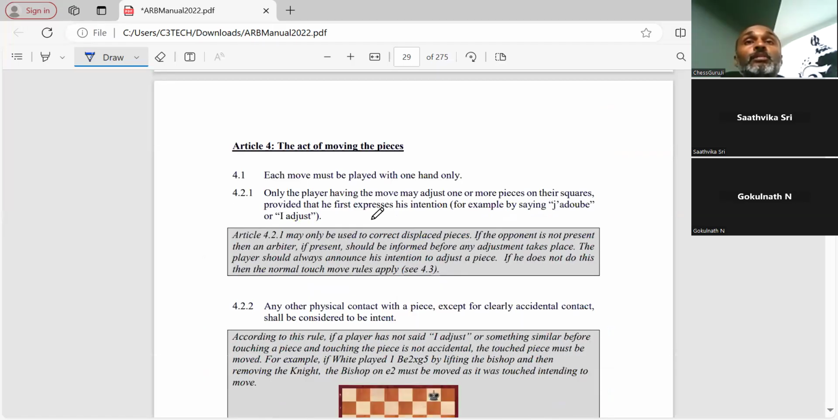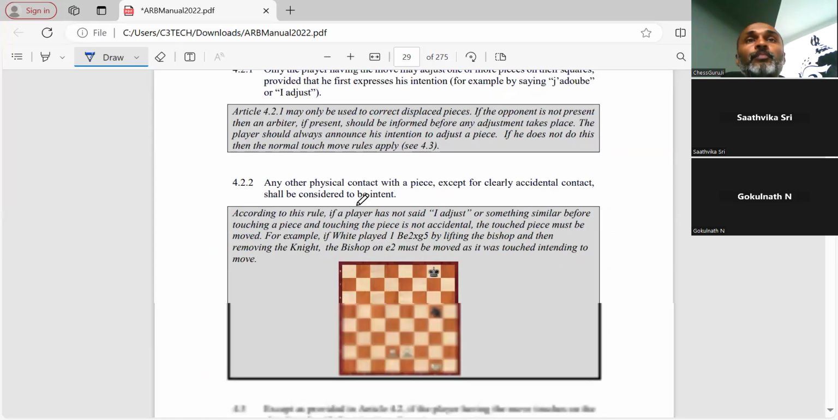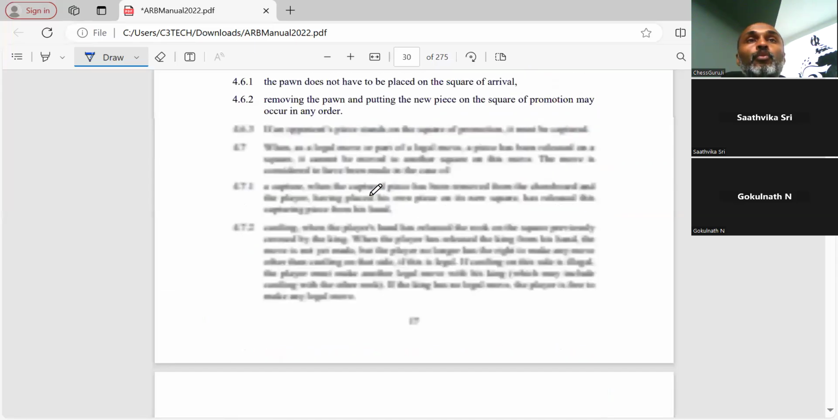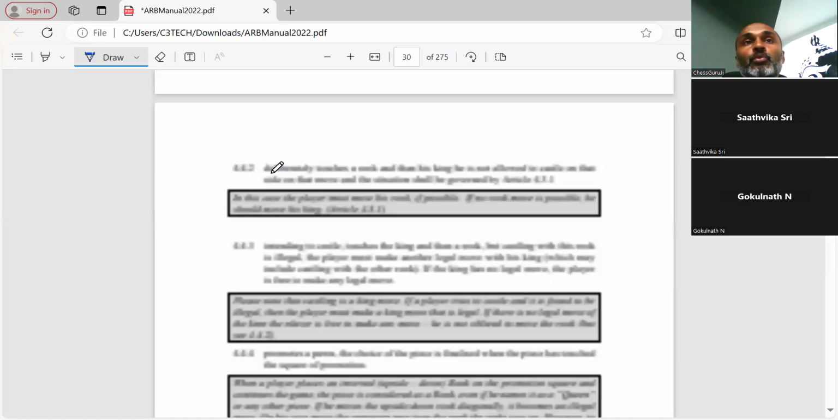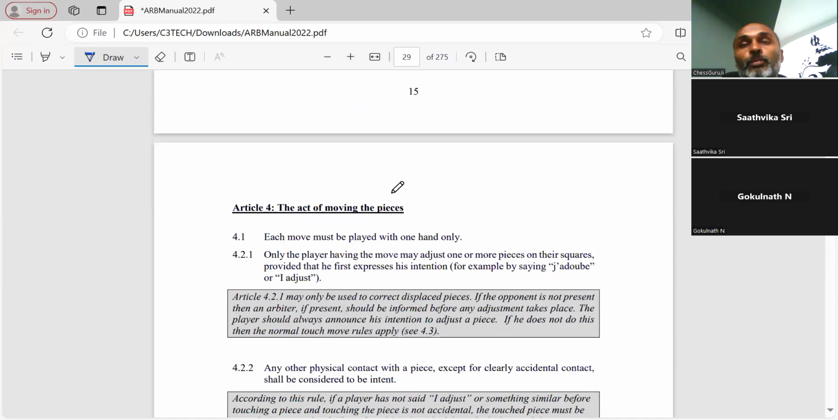The 4.2 says only the player having the move can adjust, and any other physical contact with the piece, for example by accident, will be considered in the game time. So we need to say I adjust or something. That's the basic thing that needs to be done. And 4.7 covers a legal move or part of a legal move. So this scenario should also be considered. Let's see what it is when we come to this article 4, which says the act of moving pieces.